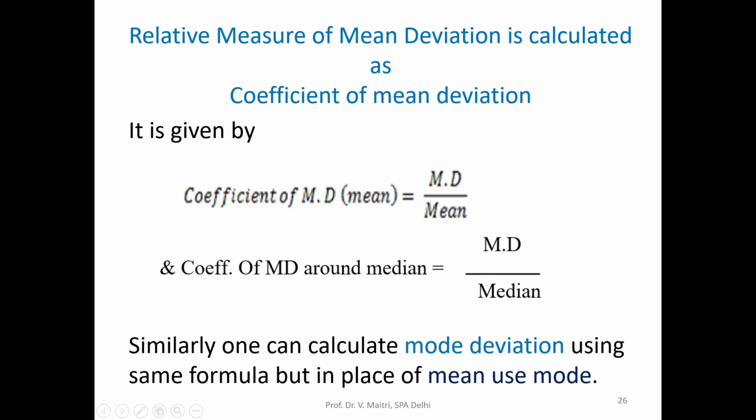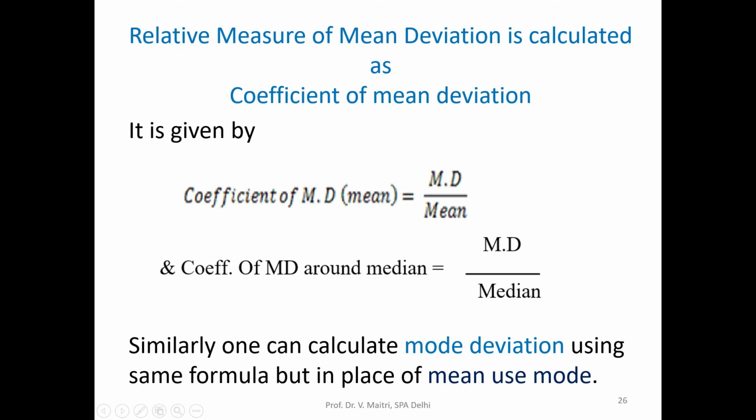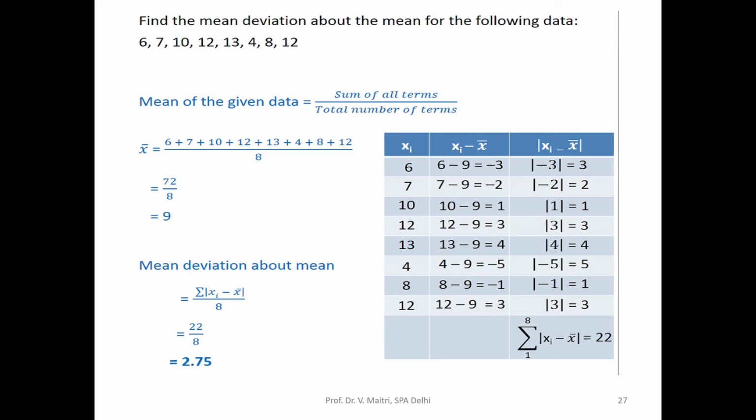We know what the median is; this is the formula about the median. Similarly, one can calculate mode deviation also, and in the same formula in place of mean you use the mode, so it becomes the coefficient of mean deviation around the mode, or mode deviation straightforward.